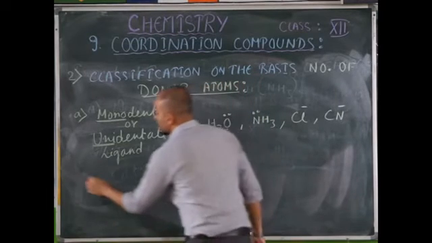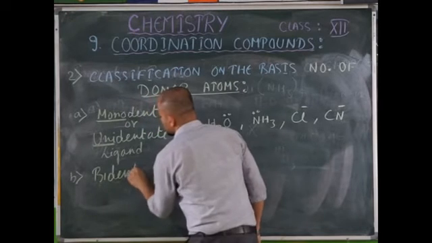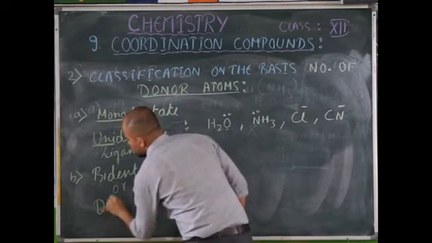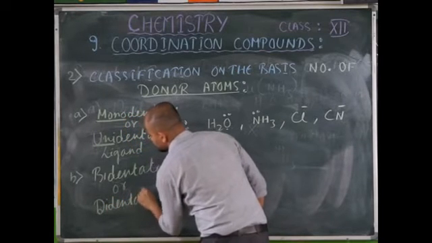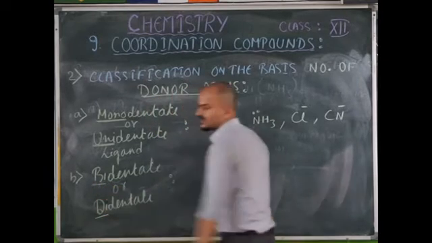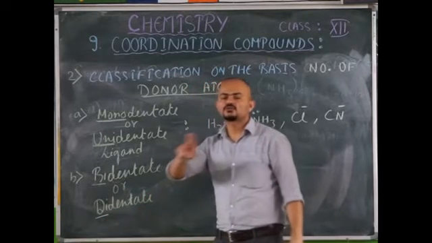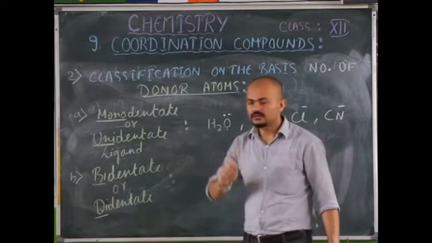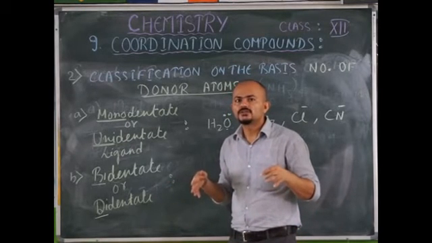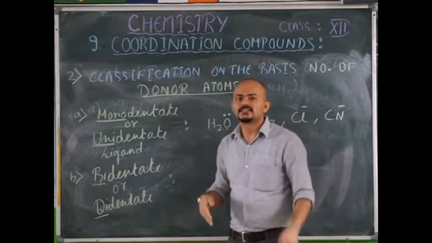Now number 2 is bidentate or didentate ligands. Bi, di, so it is clear from its name itself, it has two coordinating sites. Now a single ligand is present, but it can form bonds from two different atoms present in it to the central metal ion.